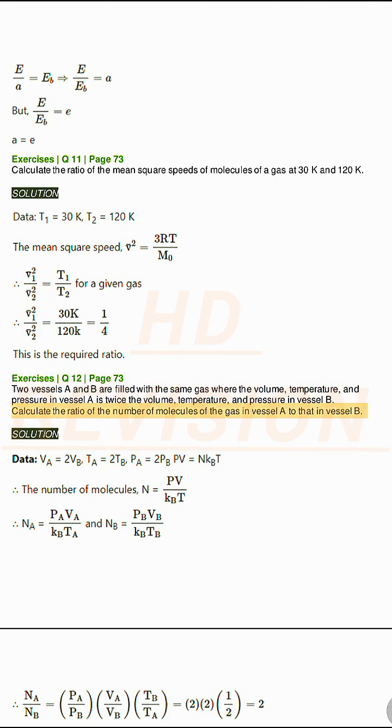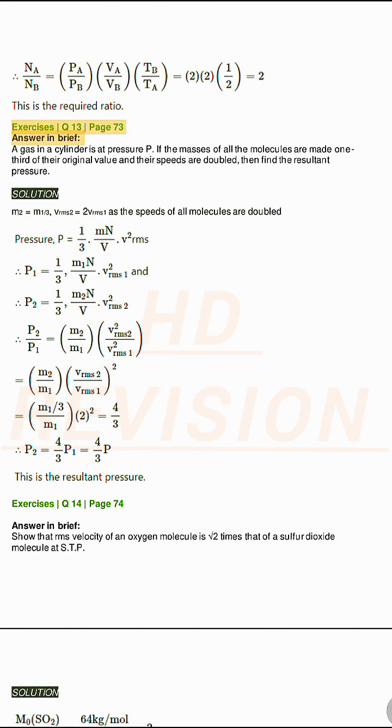Calculate the ratio of the number of molecules of the gas in vessel A to that in vessel B. Solution. Exercises Q13, page 73.